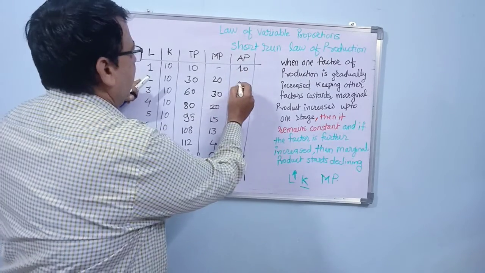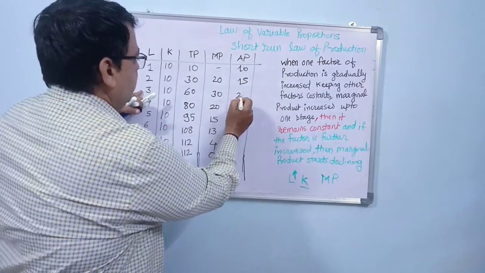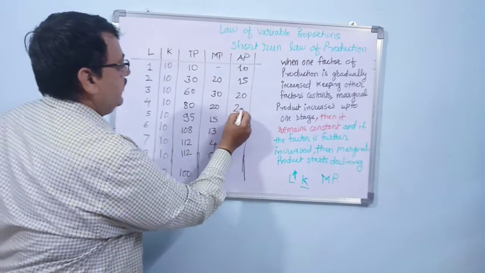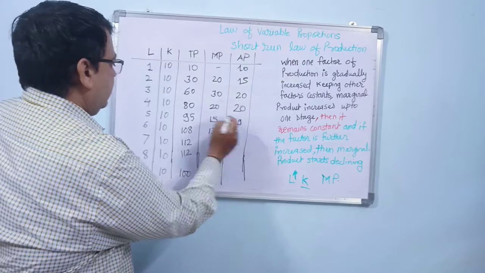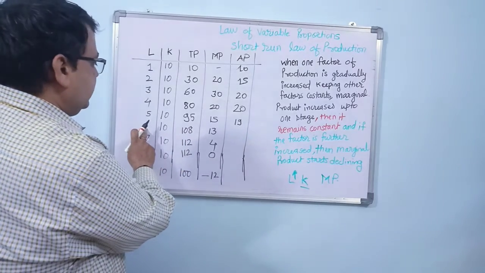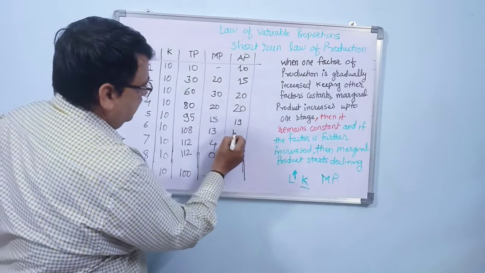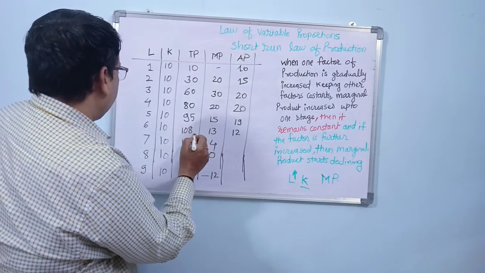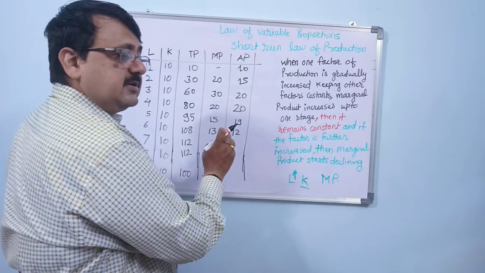Here it is 30 by 2, it is 15. 60 by 3, it is 20. It is 80 by 4, it is again 20 over here. 95 by 5 is 19. It is 108 by 6, it is equal to, 12, I think. 108 by 6, 54 by, how much is it?